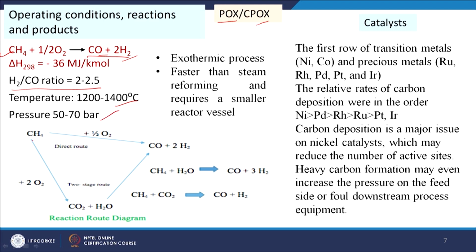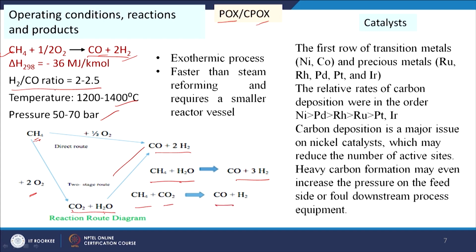So, here methane will be partially converted to this one, that is one reaction. Another is possible: methane reacting with 2O2 gives CO2 plus 2H2O, then CO2 plus H2O can further give CO plus 2H2. Other reactions which can take place here: methane plus H2O, which is produced in this, H2O can react with the methane also and it can give us CO plus 3H2, and CH4 plus CO2, which is generated in this reaction, can also give us CO plus 2H2.